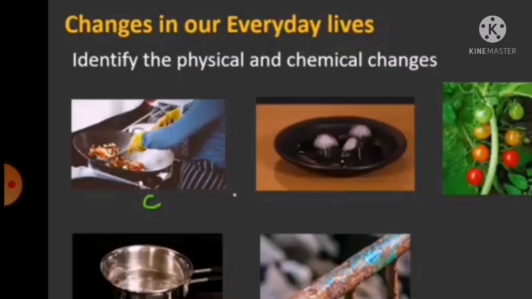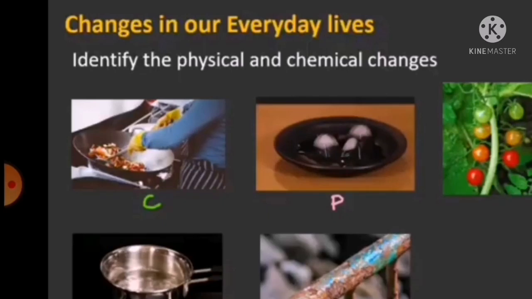Cooking food. A new substance is formed after the process. So in a change, if a new substance is formed, it is a chemical change. So cooking food is a chemical change. Next it is melting of ice. Is there any new substance formed? No. So that is an example for physical change.